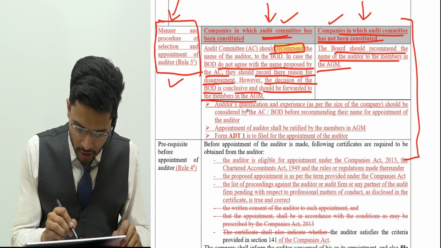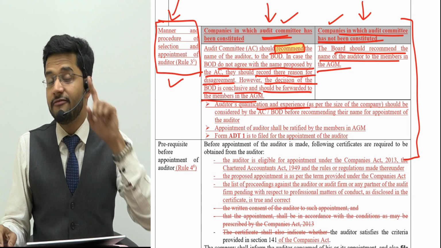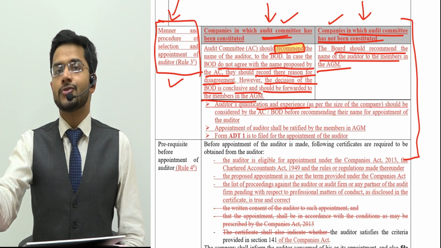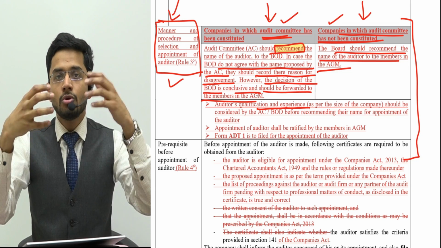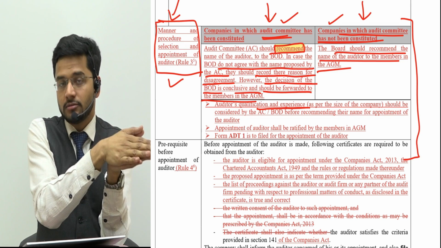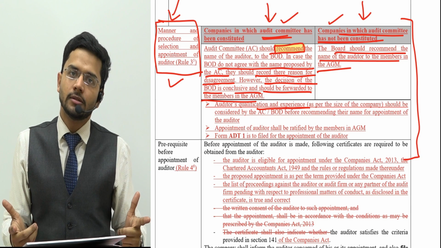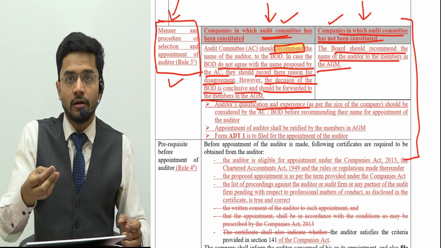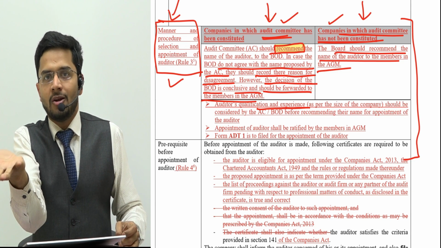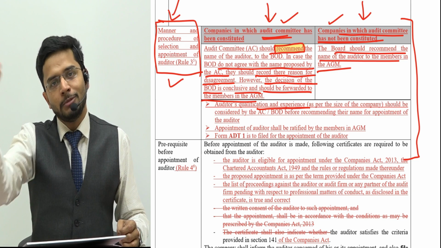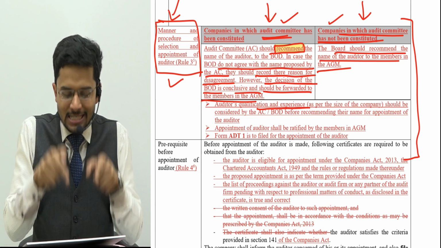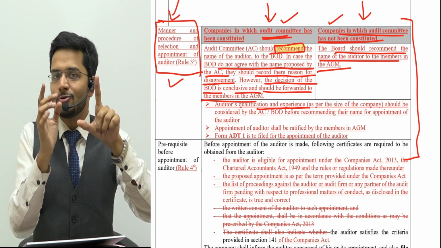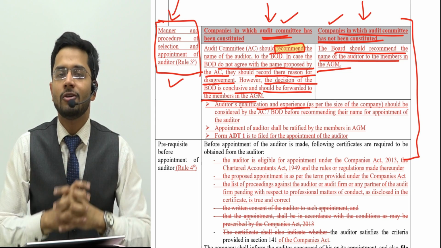Then some common points: auditor's qualification, experience. Now this is very, very important, guys. Obviously, an auditor has to be a qualified person. To carry out audit, which is the statutory audit, the auditor should be a chartered accountant. To carry out cost audit, the auditor should be a cost accountant. To carry out secretarial audit, the auditor should be a company secretary. So, guys, in this particular section, we are referring to the chartered accountants, the auditors who will do the statutory audit of this particular company.